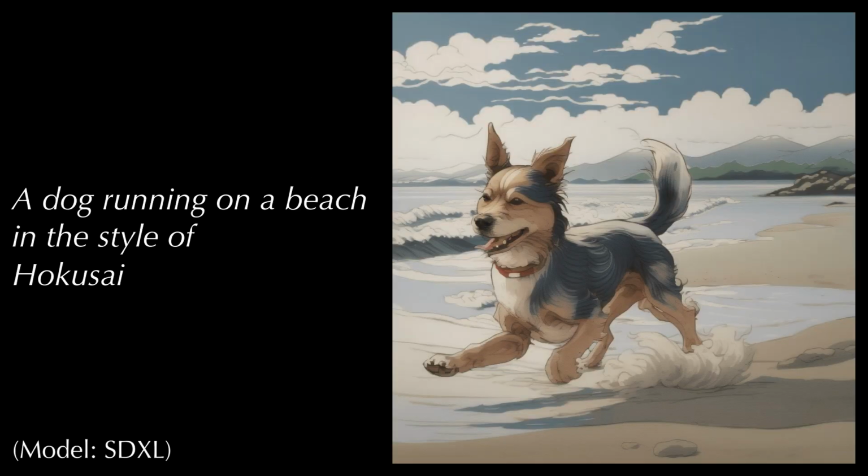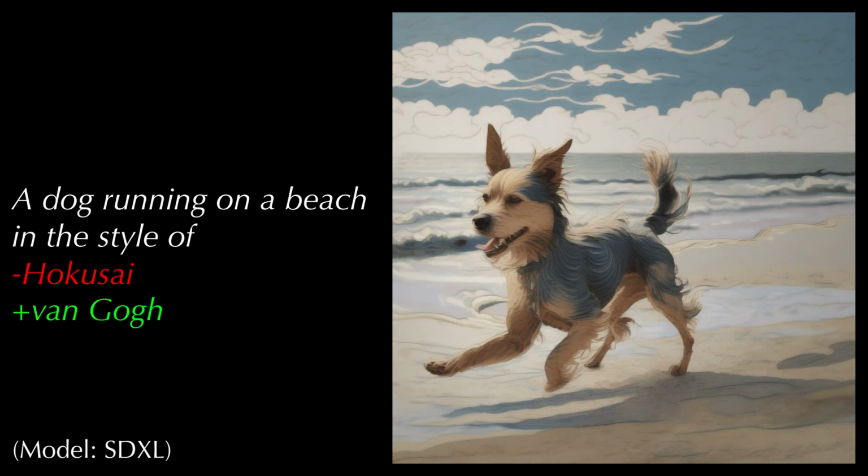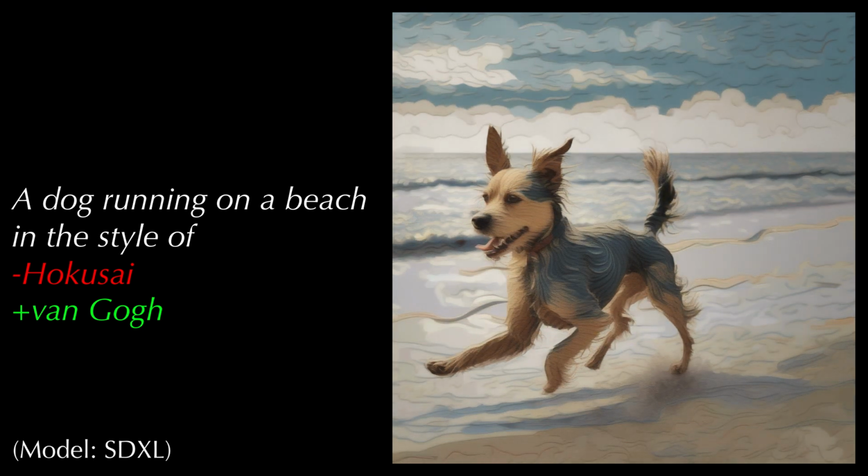We now show additional results of our method. Starting from the Hokusai style, we increase the guidance of the Van Gogh style while decreasing the guidance of the Hokusai style.